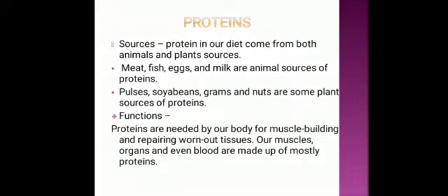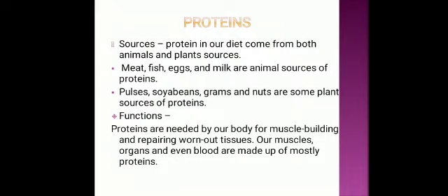Now, sources of protein: milk, cheese, pulses, peas, beans, soya bean, groundnut, fish, meat, chicken, and eggs. Foods such as pulses, peas, soya bean, groundnut are good sources of plant protein. And foods like milk, cheese, fish, meat, chicken, egg are the main sources of animal protein.